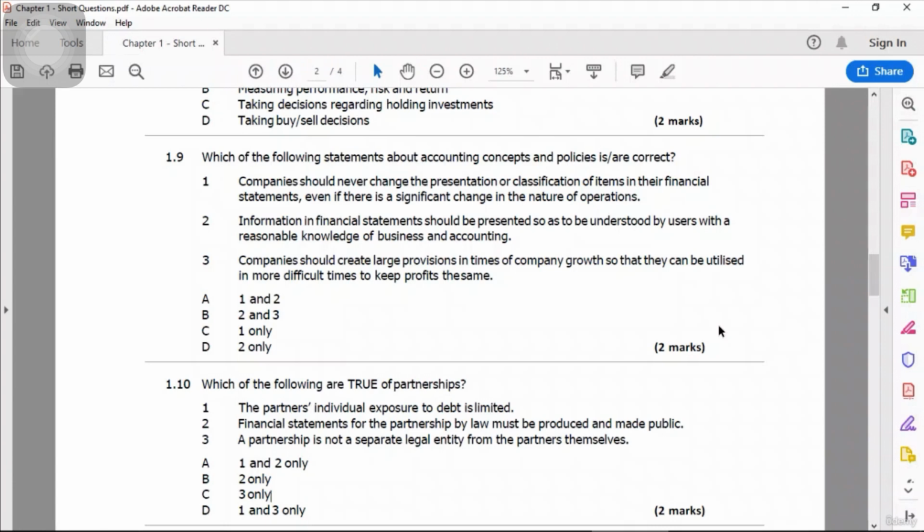So if we are saving money for the future, it is not that we are doing it for a liability. That statement is technically wrong, because provision you only create against a liability. But here the statement says that you should save the money for the future when you may not have the money. So it is not a kind of liability, it is your choice. You may save money, but that saving should not be called provision. So statement number 3 is wrong. Only 2 is correct, so the answer choice is D.